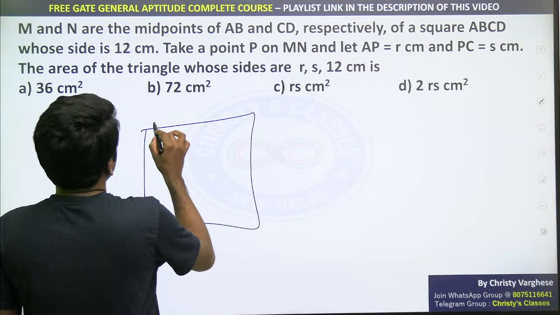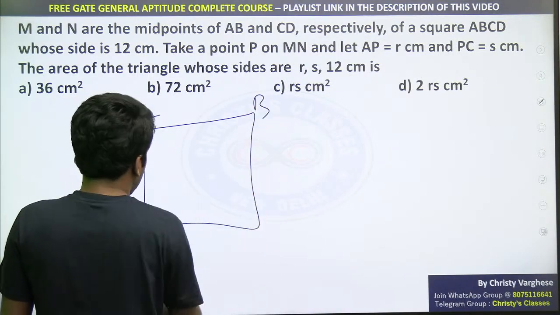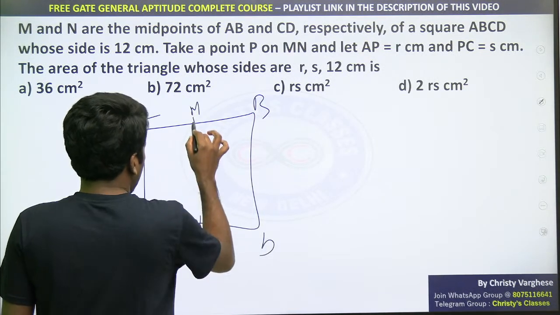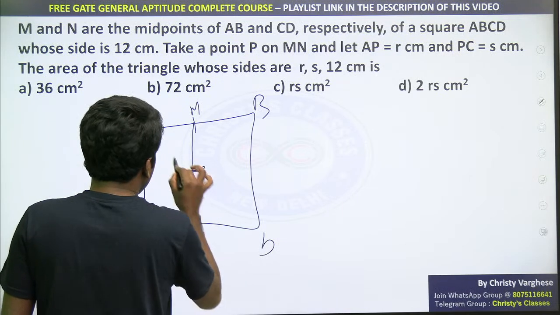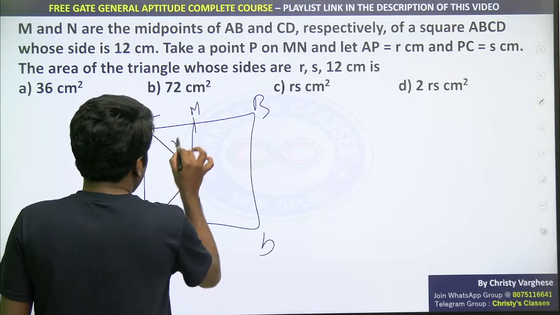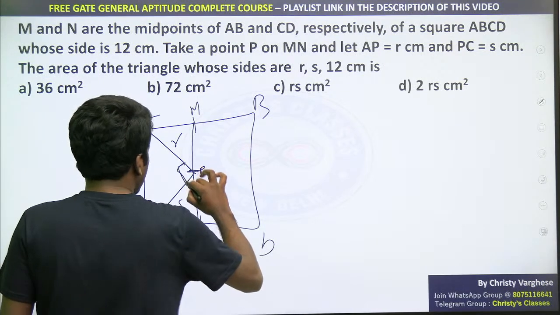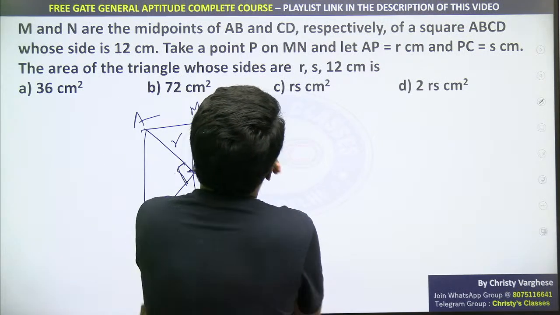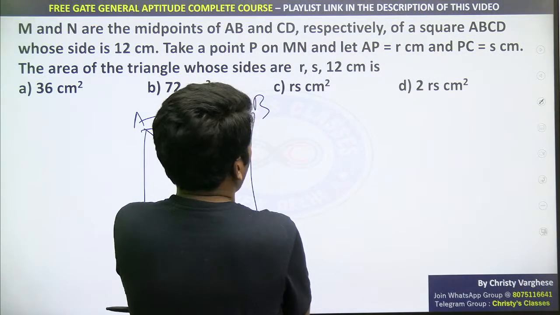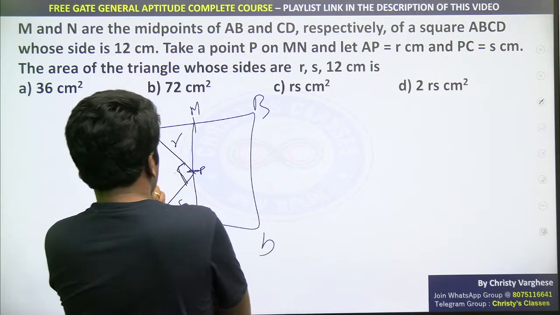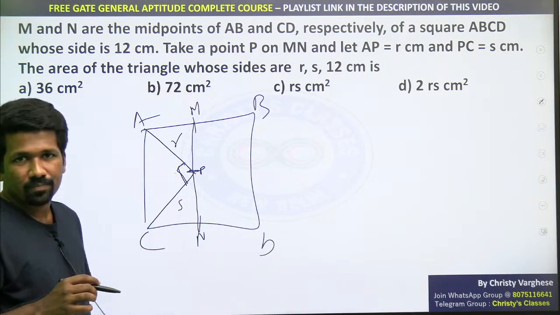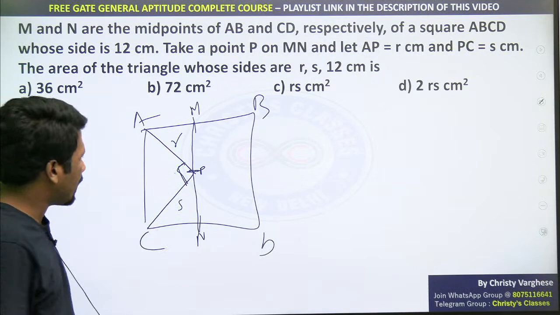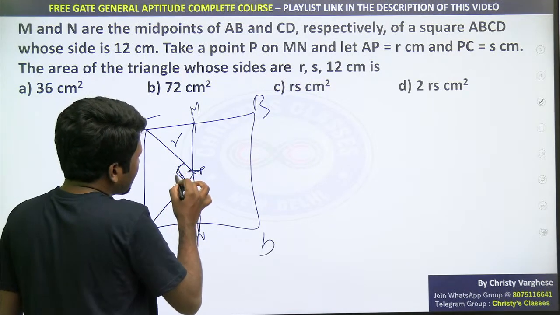The easier way is you can just say A, B, C, D. So I am taking M, N here, and in the middle of M and N I am fixing P, so that R and S will be equal and this will be 90 degree for sure. Yeah, it is middle only, we can fix that. Because question is not saying that P has any property, na? So I am just fixing P in such a way that it is the midpoint. P can be anywhere, I agree with that. But I am fixing it in such a way that it is the midpoint. So that if it is the midpoint, definitely this is 90 degree.